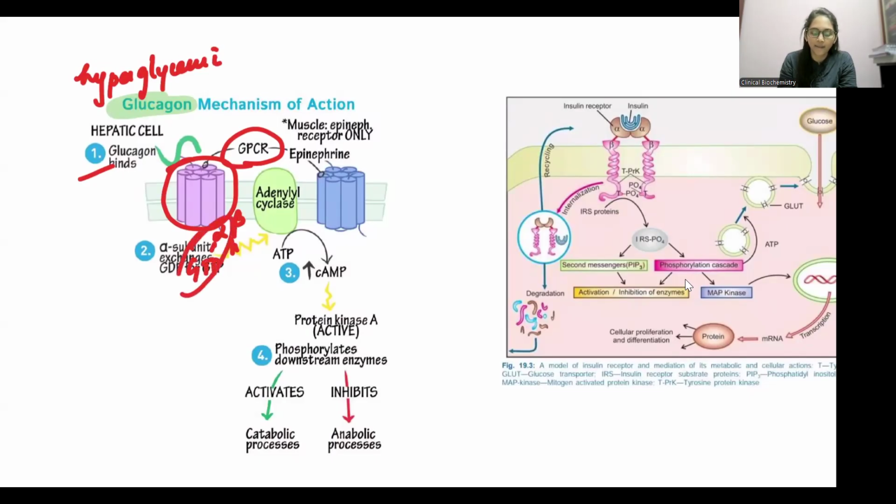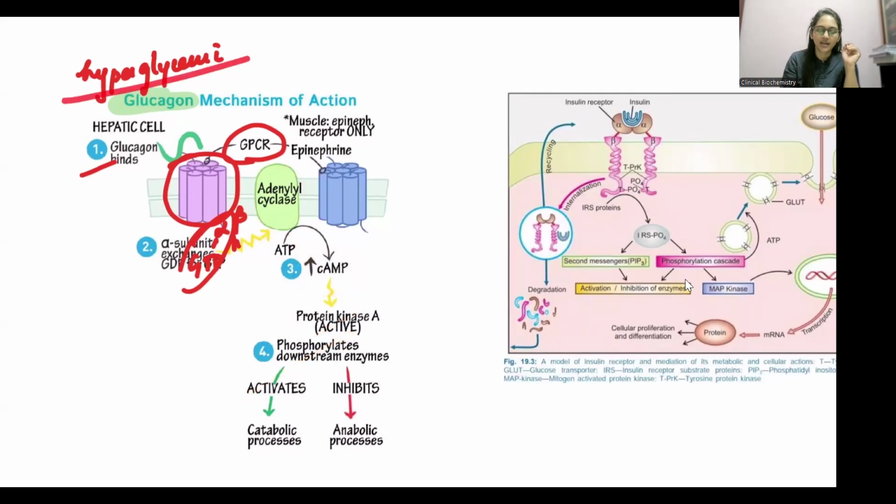It will activate the enzyme called adenylate cyclase. This adenylyl cyclase in turn will convert ATP to cyclic AMP. So the glucagon acts by increasing the levels of cyclic AMP. Now this cyclic AMP will activate protein kinase A, which phosphorylates various enzymes and activates them by phosphorylating them.